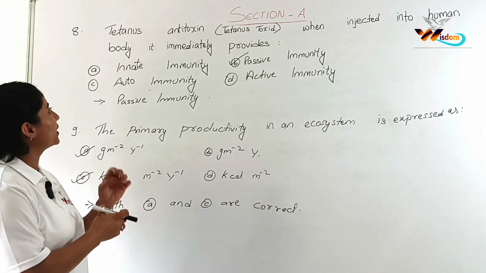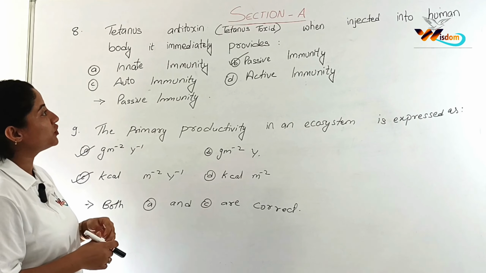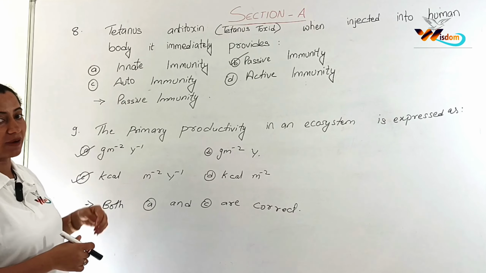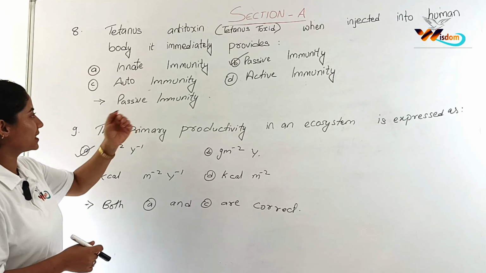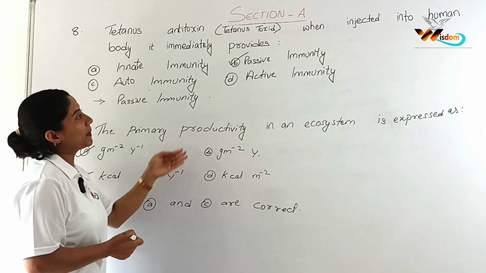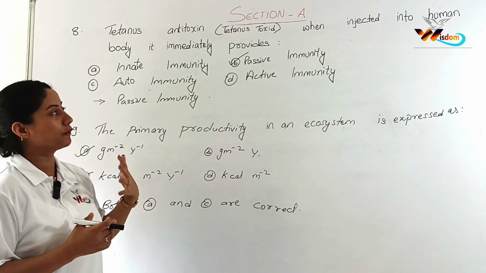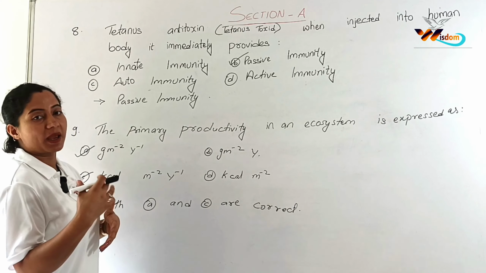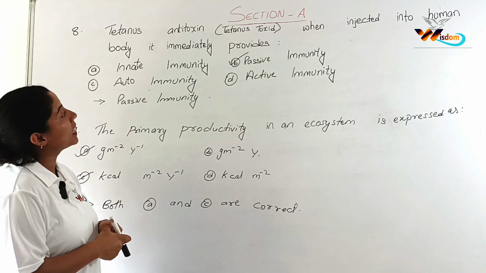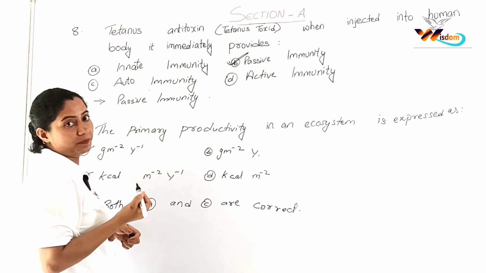Here in question number 8, tetanus antitoxin, when injected into the human body, immediately provides... So here we have options: innate immunity, passive immunity, autoimmunity, or active immunity. We can say passive immunity, because if anything is injected from outside, like from any other animals or any other humans, that is passive immunity. So here tetanus antitoxin acts as passive immunity. So this is the correct option.